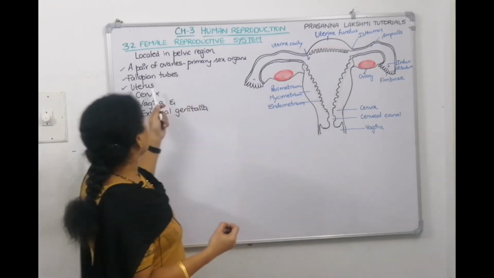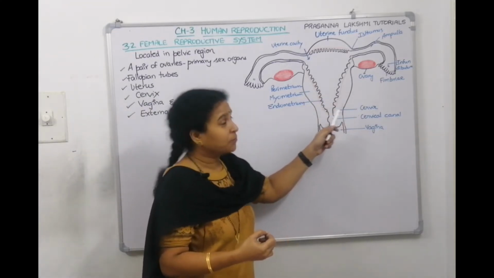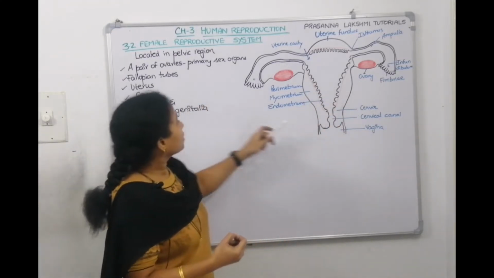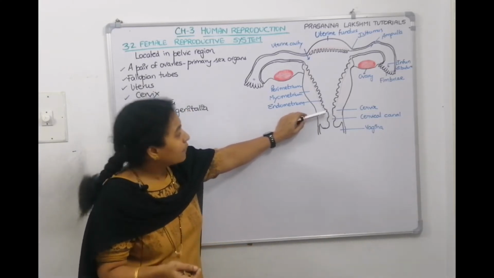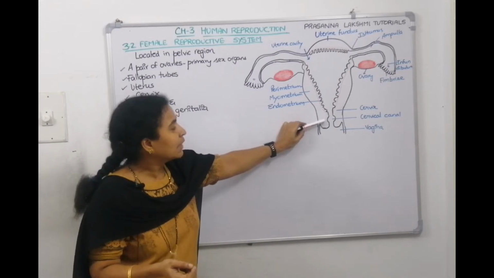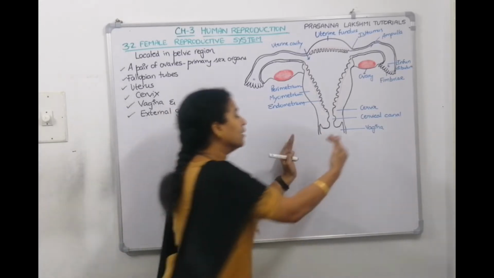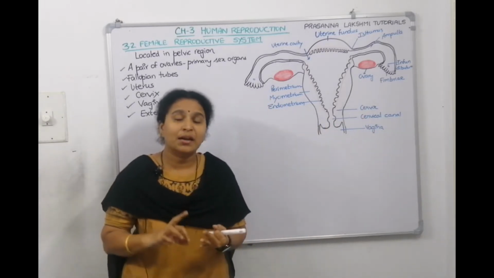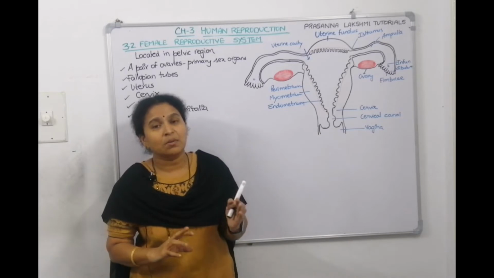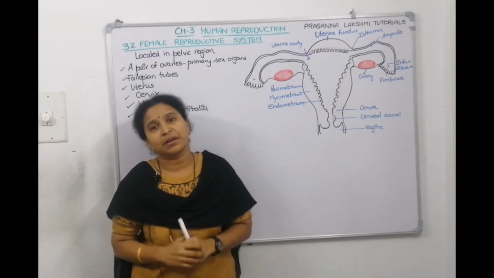This is the uterus. The third part is uterus. The uterus is an inverted pear-shaped structure. The mouth of the uterus is called cervix. Cervix leads to the cervical canal. The cervical canal opens into a muscular tube-like structure called vagina. And here, external genitalia like clitoris, labia majora, labia minora will be there. All together is called external genitalia. All these are the parts of the female reproductive system.